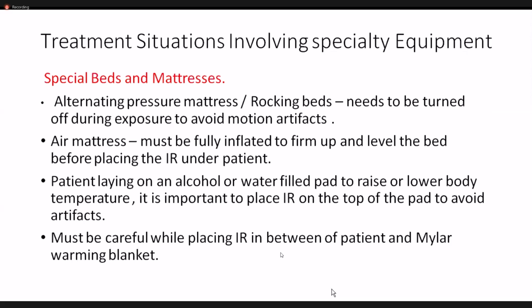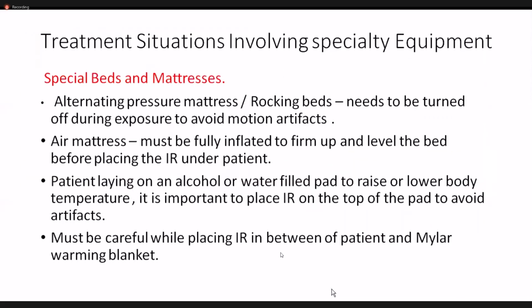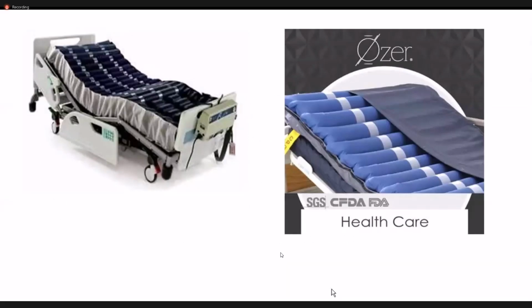So, whenever you are working with such kinds of mattresses, for example, if you have to take a radiograph of a chest on this kind of mattress, an alternating pressure mattress or rocking bed needs to be turned off during exposure to avoid motion artifacts. Of course, these beds are generally vibrating, or these are rocking beds. These patients are kept in such kinds of beds.